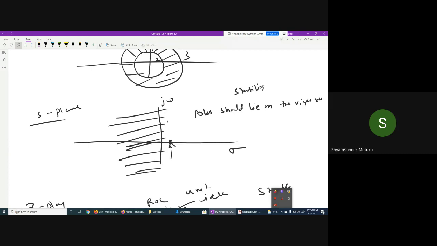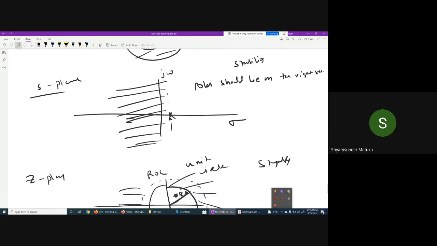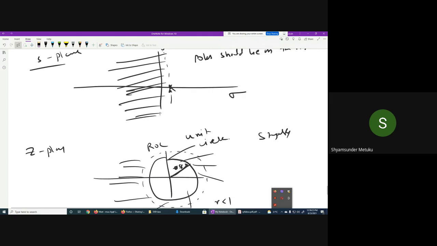So, based on your Laplace and Z transform discussion today, we understood what ROC is, and finally, I made two statements. For a system to be stable in the Laplace transform or analog domain, poles must lie on the left side, and your ROC should be on the right side, provided mostly that the j omega axis is included, so that the Fourier transform exists. Because if you take s equal to sigma plus j omega, when sigma is equal to 0, it is the y-axis, isn't it?